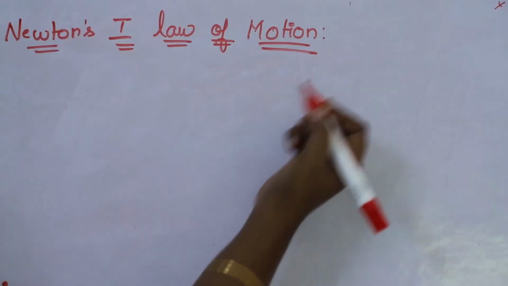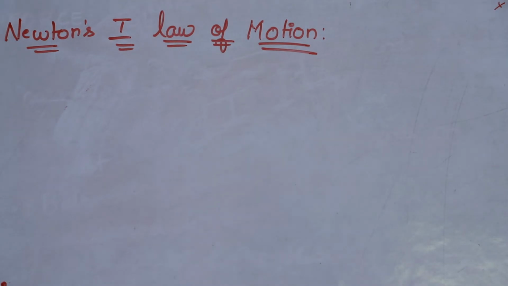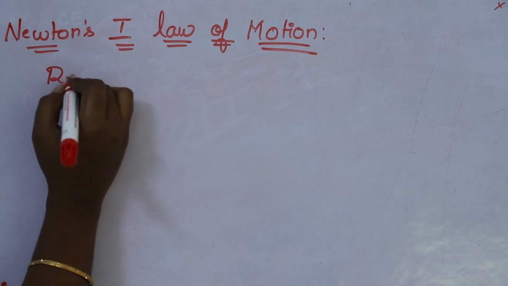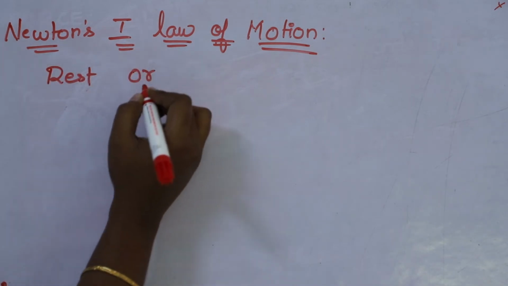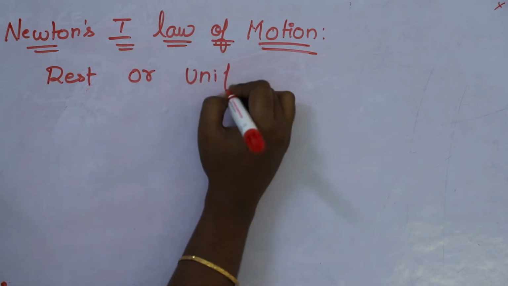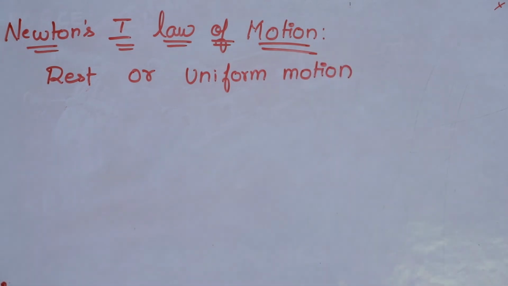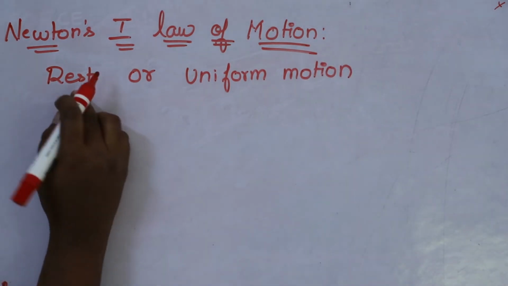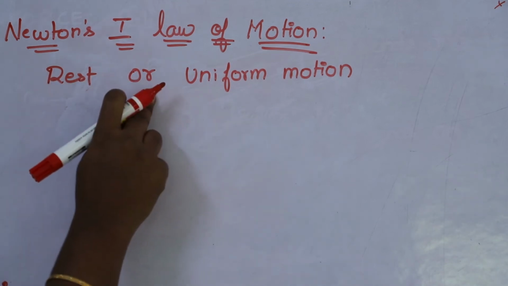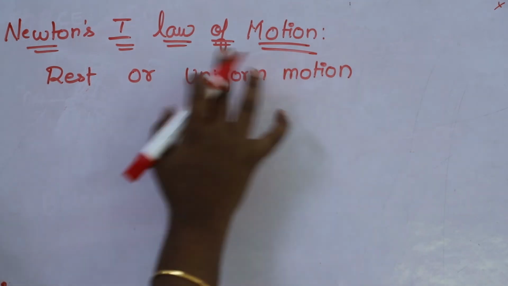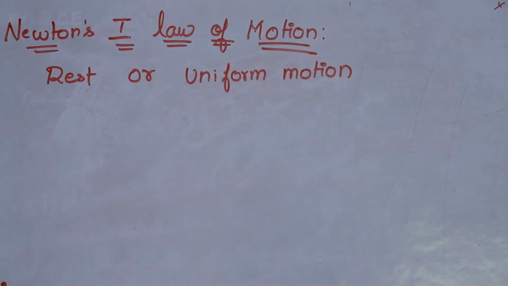Now, we are going to discuss Newton's 3 laws. What is the statement of Newton's first law of motion? Every body continues to be in the state of rest or of uniform motion. So we are going to consider two cases in Newton's first law of motion. Either the object should be in the rest position or the object tends to continue in a uniform motion. Okay, this is Newton's first law of motion.